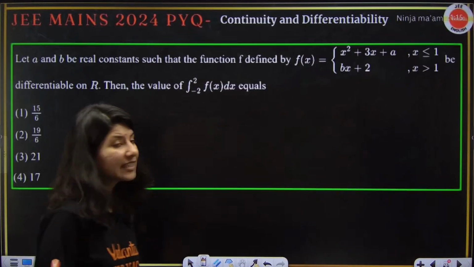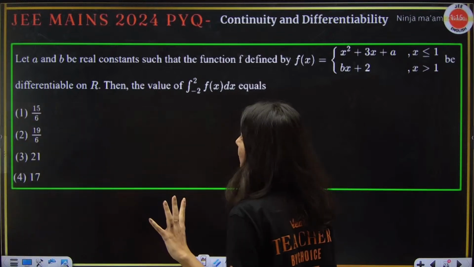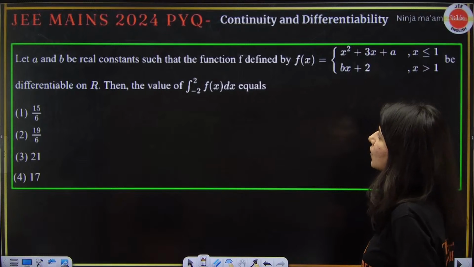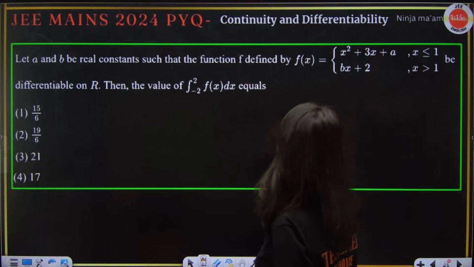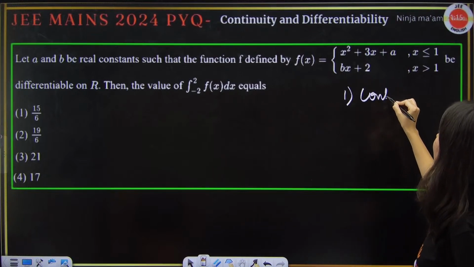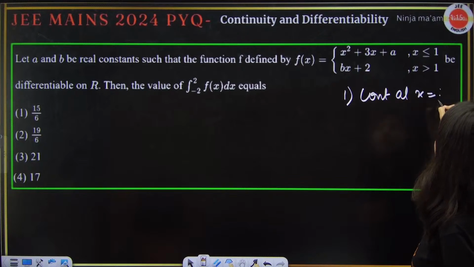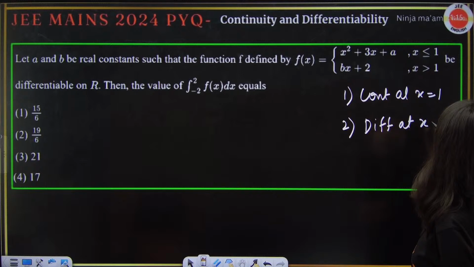Okay. All right, another question on your screen with same setup. I guess this you can do as homework. A and B are real constants such that function f is defined by this, differentiable on R. First of all, you make the condition of continuity at x equals 1. Then second, differentiability at x equals 1. Then you get the value of A and B.